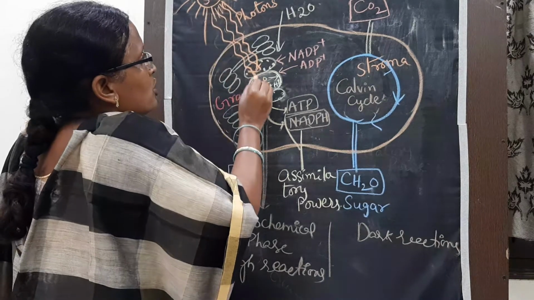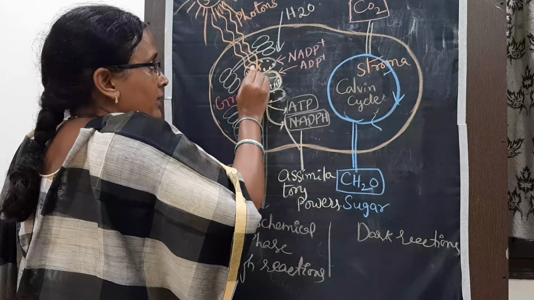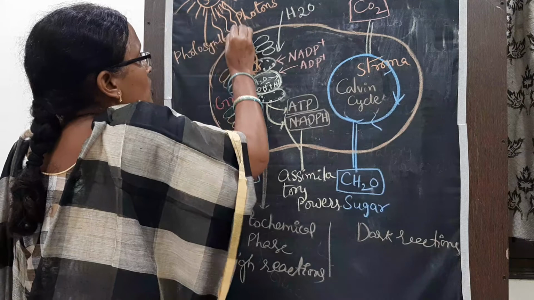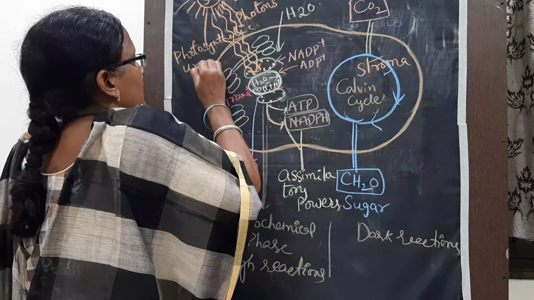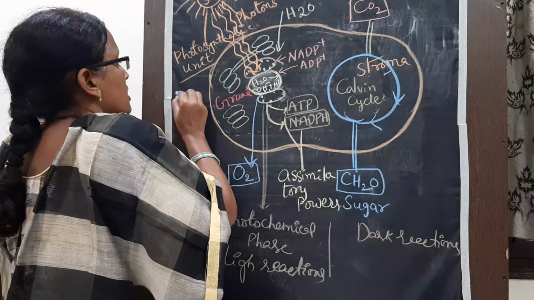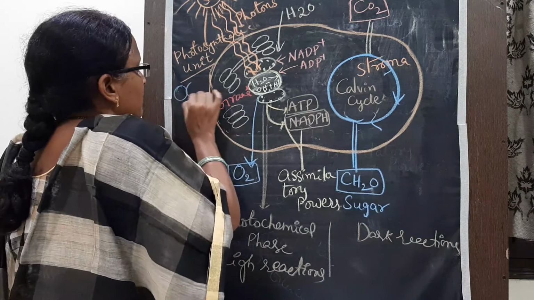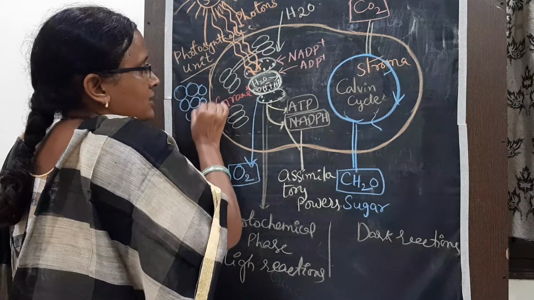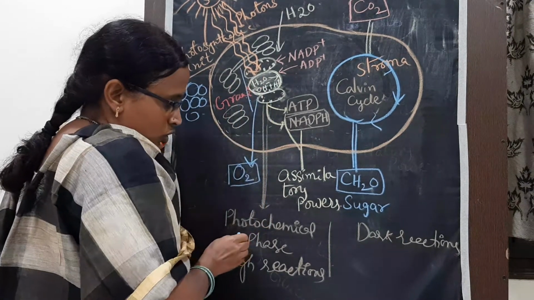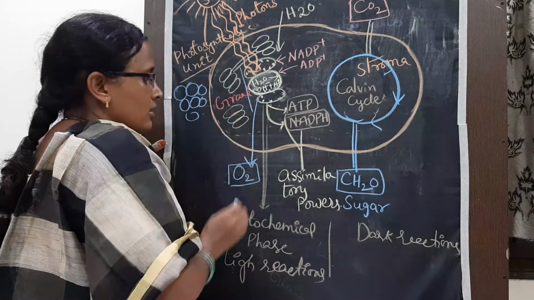By the absorption of light, it enters into the thylakoids, because here there are photosynthetic units. Read the textbook, then only you will remember all these terms. All the pigments form the antenna-like structures. All the pigments capture the light in the thylakoids. What is the site of the photochemical phase or light reactions? Where do they take place? In the grana only.